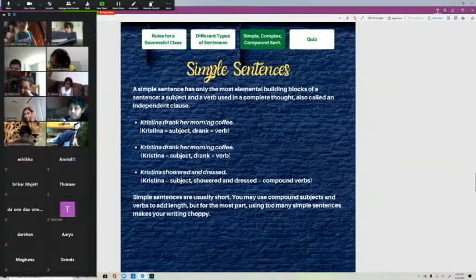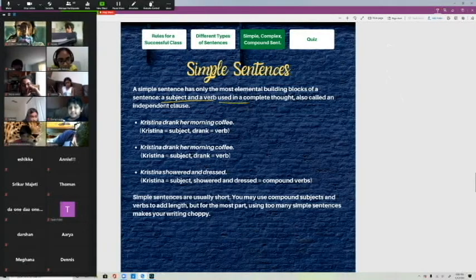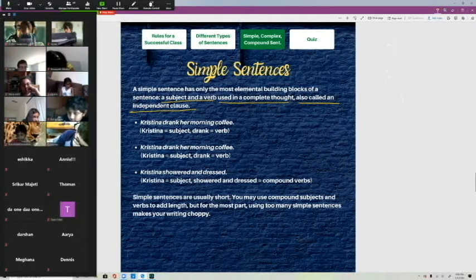All right, let's go into simple sentences. So a simple sentence has only the most elemental building blocks of a sentence. A subject and a verb used in a complete thought, also called an independent clause. All right, when I was younger, this was the most confusing stuff ever. But when I got older, I realized it's really simple, okay? My advice to you is don't get caught up in the big words. All a simple sentence is the most basic of sentences. For all of you third graders that are here today, you guys use a lot of simple sentences.